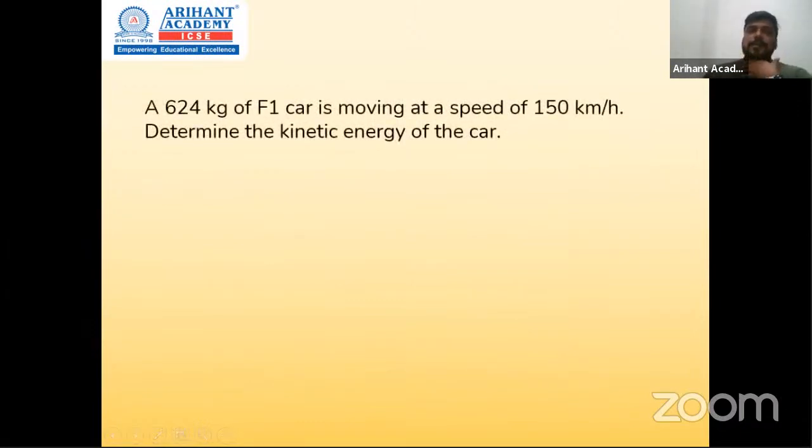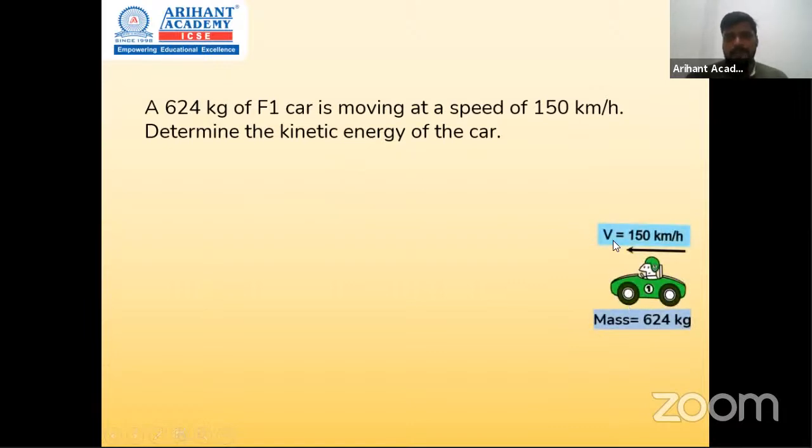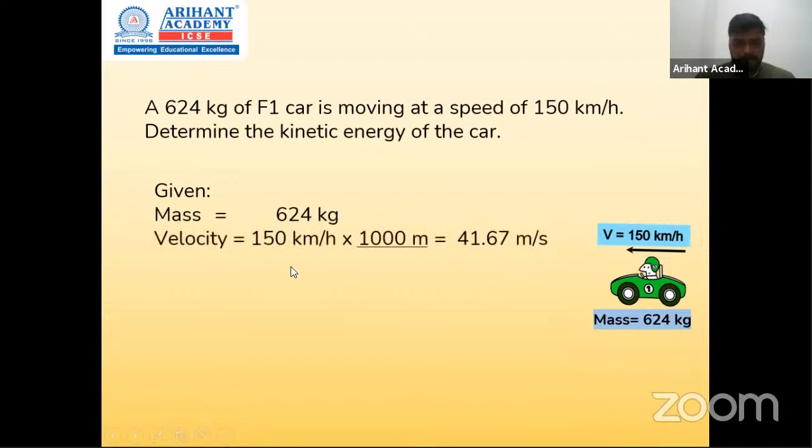Let's have a look. Assume an F1 car, which has a mass of 624 kg, moving with a speed of 150 km per hour. Kilometer per hour is a red flag. Don't forget to convert into meter per second, which is the standard unit. So you have the mass, you have the speed, that is velocity, and kinetic energy is to be found. So first of all, let's solve this red flag. You have been given mass and velocity, but kilometer per hour we need to convert into meter per second.